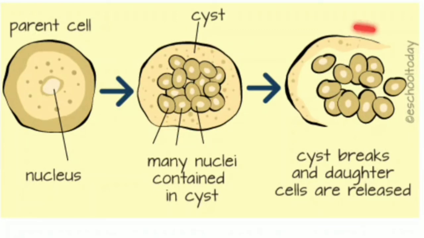And when the favorable conditions approach, what happens? The cyst breaks. Favorable condition means the abundance of food and water and favorable temperatures. Then this cyst breaks, and these cells, which are known as the daughter cells, are released, and this is how this particular organism reproduces, that is the Plasmodium. Next process is budding.